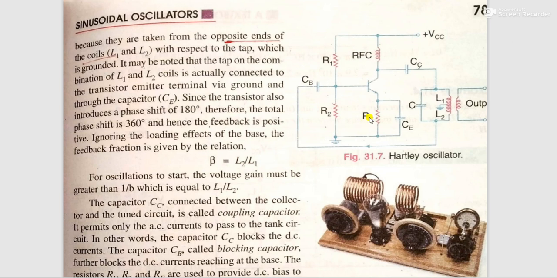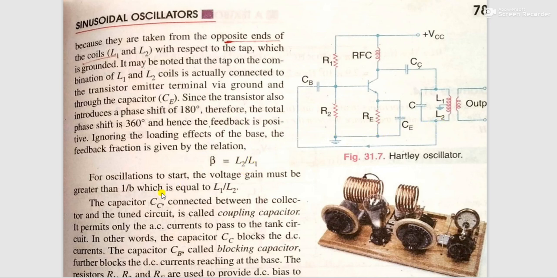Since the transistor also introduces 180 degree phase shift, the total phase shift becomes 360 degree, and hence the feedback is positive. Whenever there is a 360 degree or 0 degree phase shift, that feedback we call positive feedback. Ignoring the loading effect of the base, the feedback factor is given by beta equal to L2 upon L1.